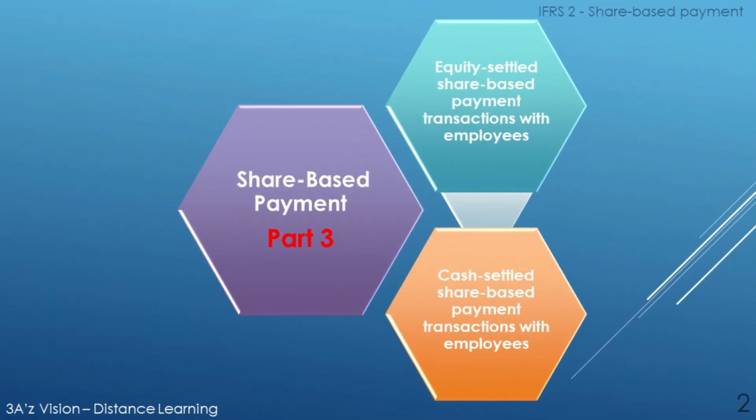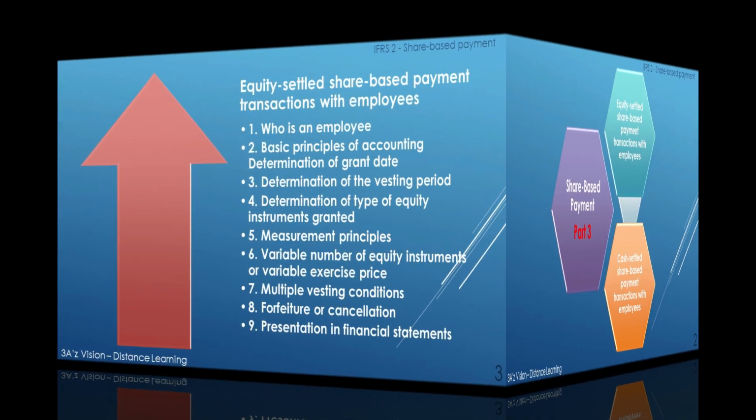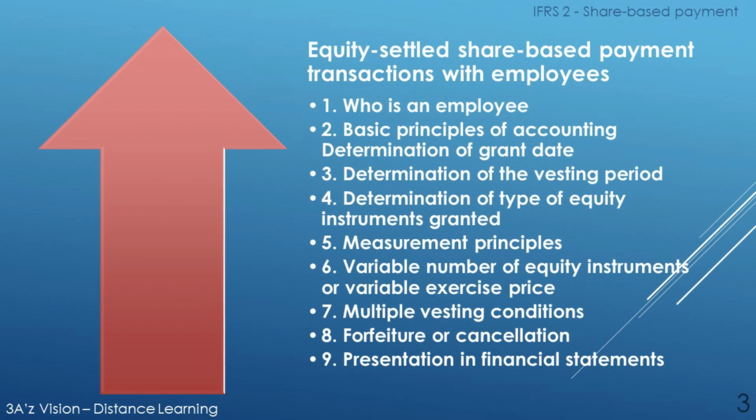In part 3 of the IFRS 2 videos, we will discuss the next two main elements of IFRS 2, which are equity settled share-based payment transactions with employees and cash settled share-based payment transactions with employees. Moreover, the remaining elements of IFRS 2 will be discussed in the next videos, keeping in view the time length of the videos.